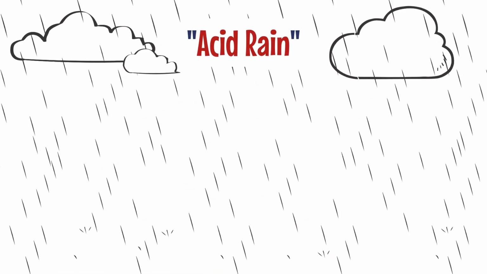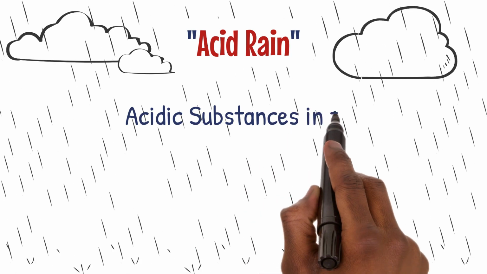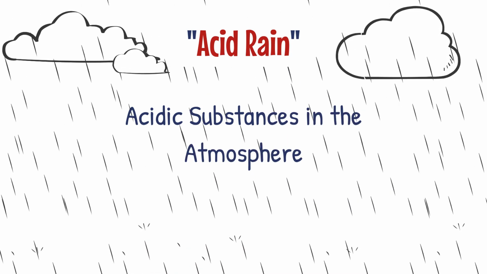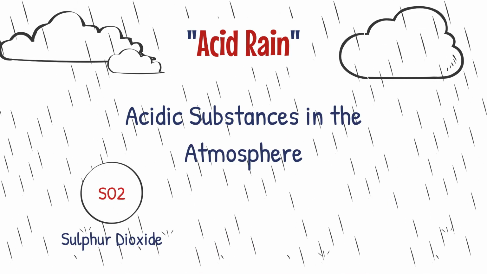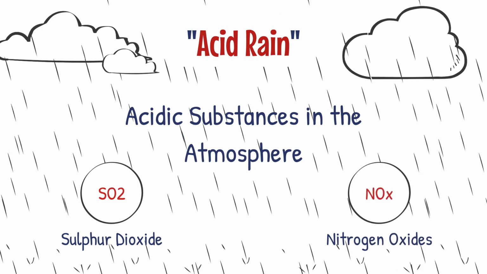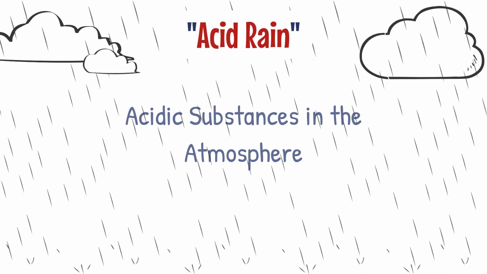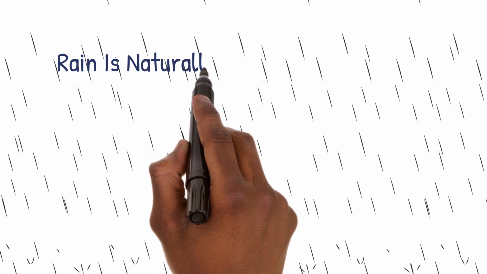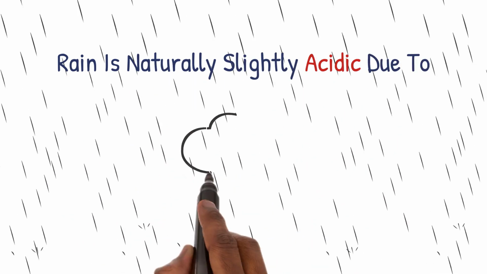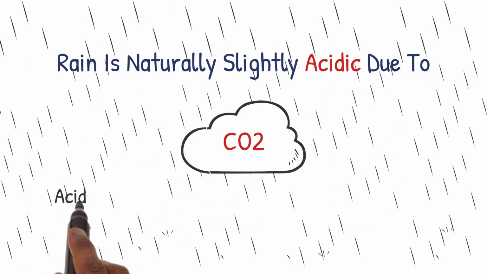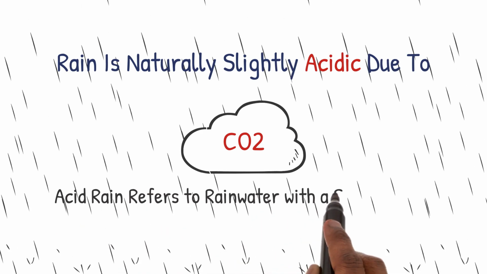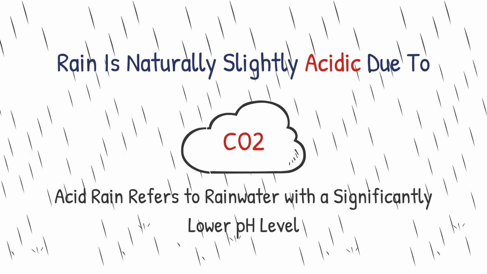Acid rain is a phenomenon that occurs when acidic substances in the atmosphere, such as sulfur dioxide, SO2, and nitrogen oxides, NOx, combine with rainwater. While rain is naturally slightly acidic due to the presence of dissolved carbon dioxide, acid rain refers to rainwater with a significantly lower pH level.